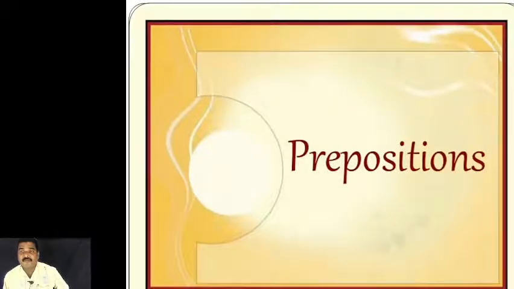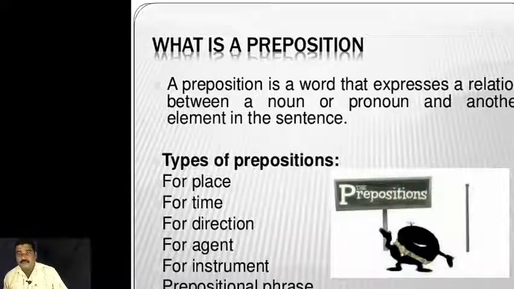So what is meant by preposition? A preposition is a word that expresses a relation between a noun or pronoun and another element in the sentence. So what is the work of the preposition in the sentence? First, the English word is very important. It is a way of expression through sentences, expressing relations between nouns. You know what is meant by noun.